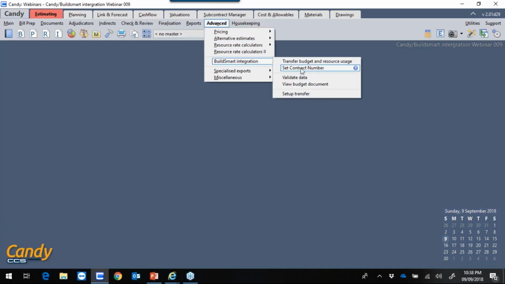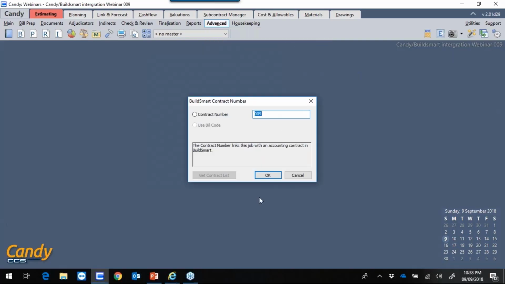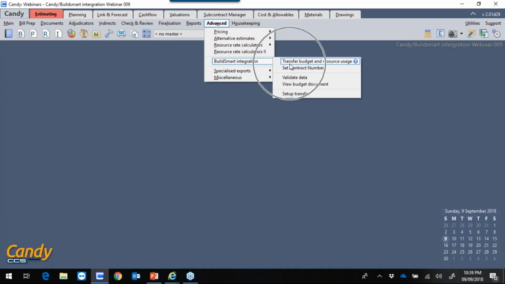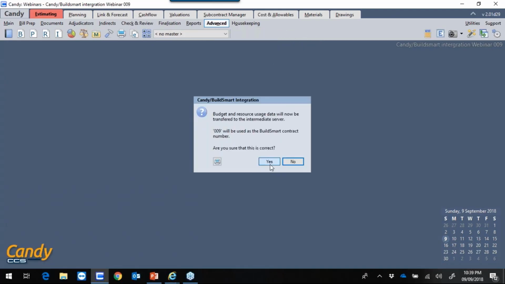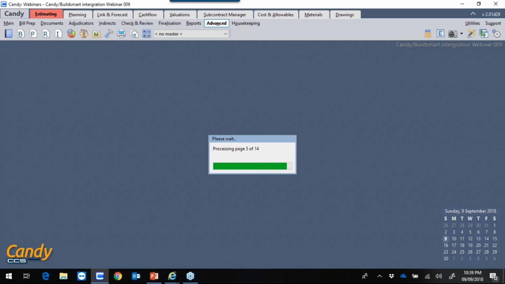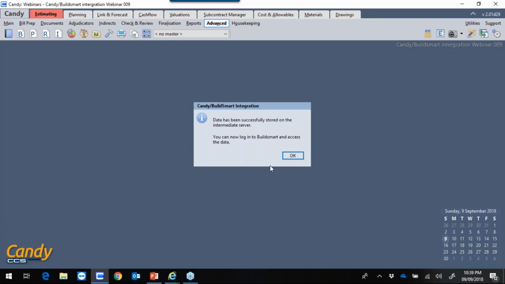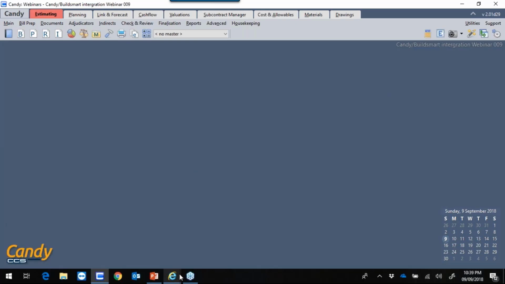Then we'll set the contract number. So this contract is 009. So I'll click on OK. And then I'm ready to transfer the budget and resources now. So I'll click on transfer budget. Yes, that is correct. And now this has been stored in the intermediate server to be imported into BuildSmart. I'll go to BuildSmart now.